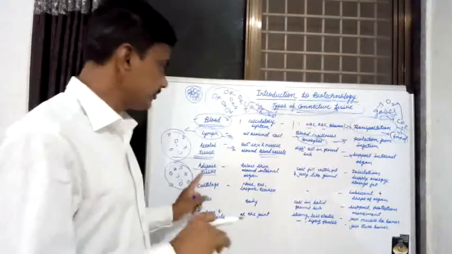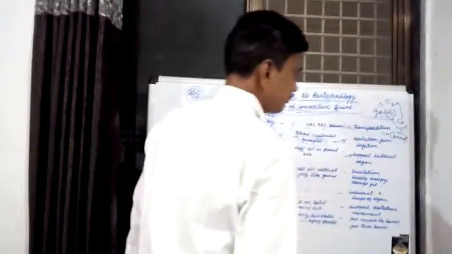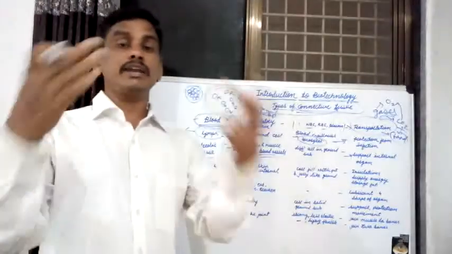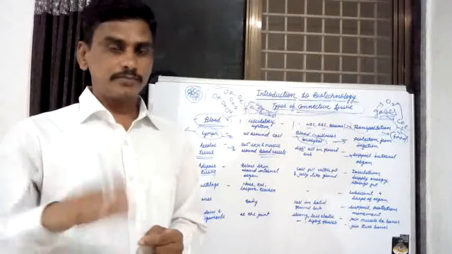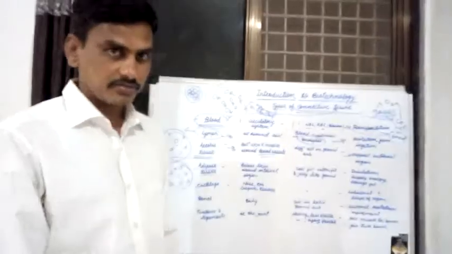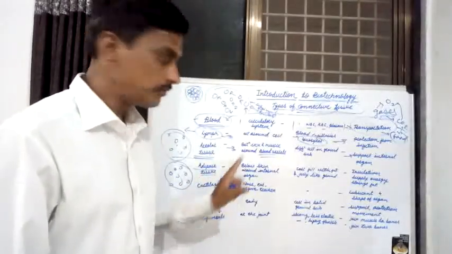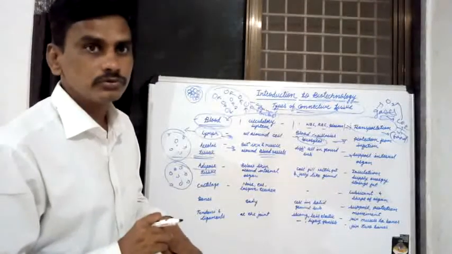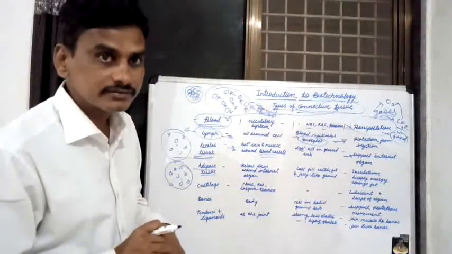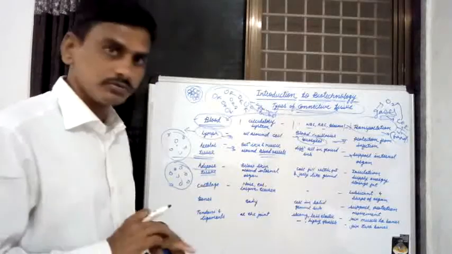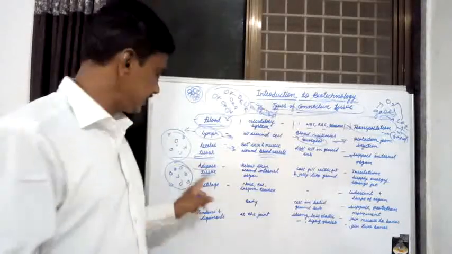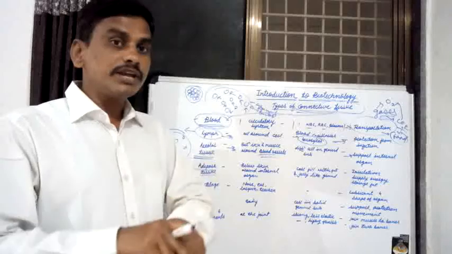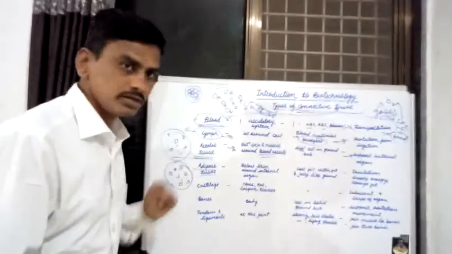What is the function of adipose tissue? The function of this adipose tissue is supply of energy to the body. It also stores fat in our body, and it provides insulation. These are the functions of this connective tissue.